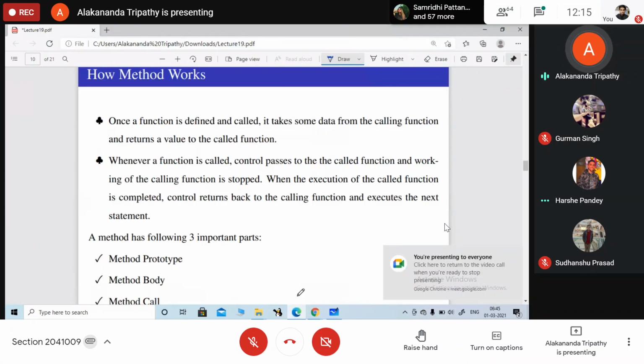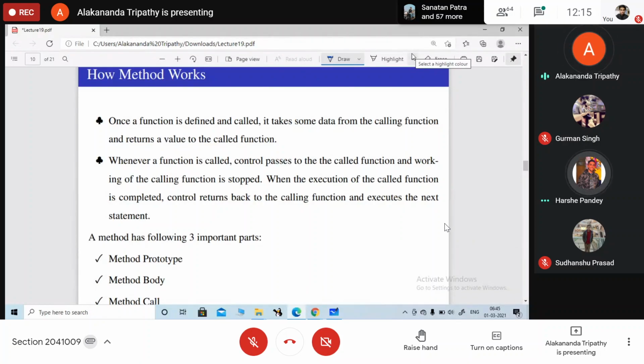Now hers, you do one thing. You just add two numbers, 3 and 4. What will be the output? 7. The output of 3 and 4 is 7. Now here what is happening? I called a method. Make a method call. Now while I am calling the method, I have provided some input to the method.